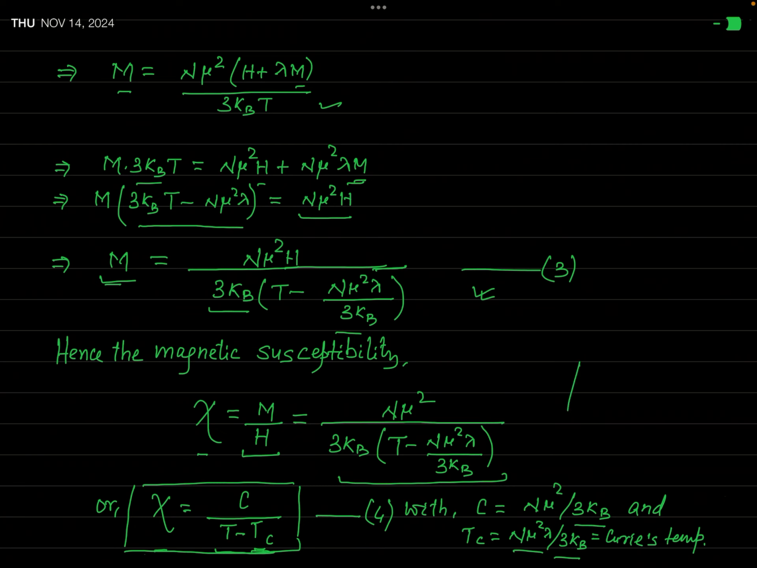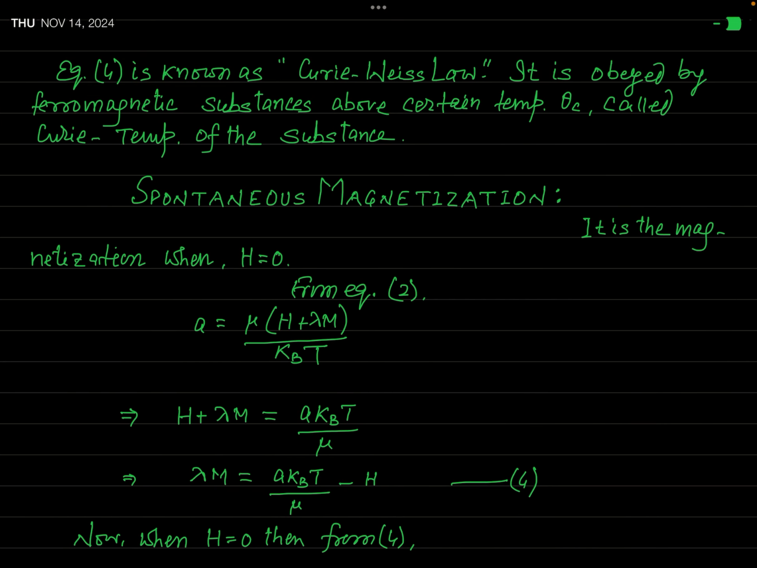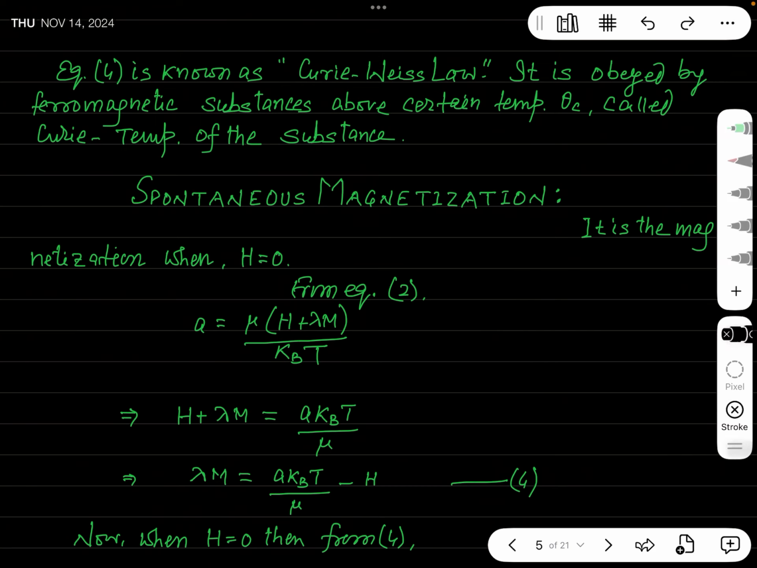You know, we have seen the Curie law in paramagnetism, that this is given by chi equal to C over T. Now, this Curie law has been just modified in the case of ferromagnetic material, and it is in the form chi equal to C over T minus Tc, where Tc is this much, which is called the Curie temperature. Okay. So I have mentioned here, you can see that this equation is known as the Curie-Weiss law. It is obeyed by ferromagnetic substances above a certain temperature given by this Tc, not theta c but Tc.